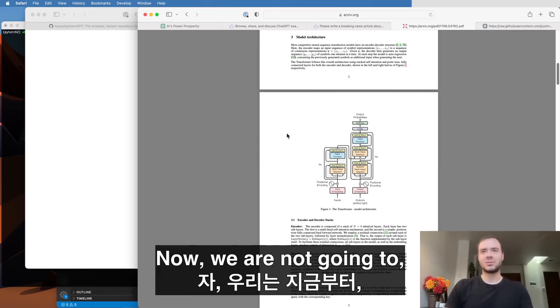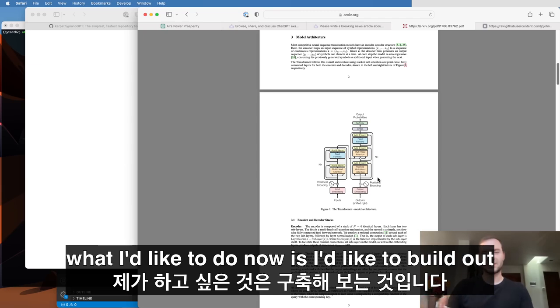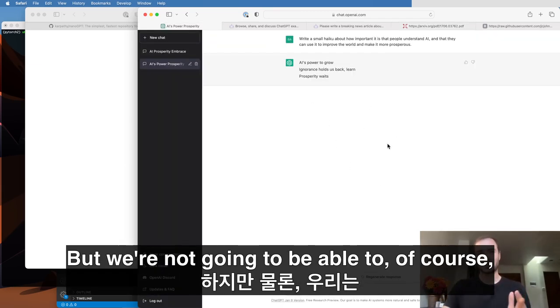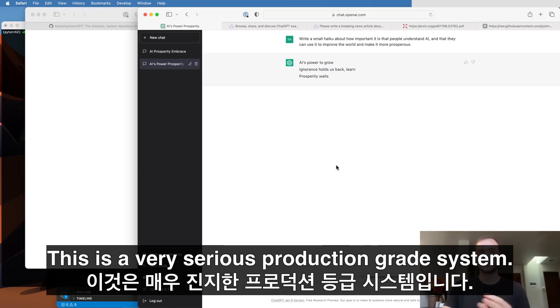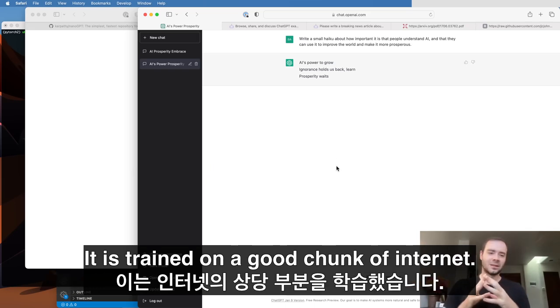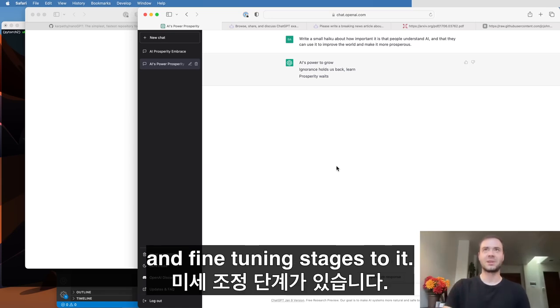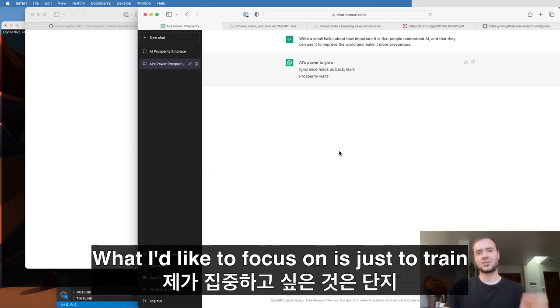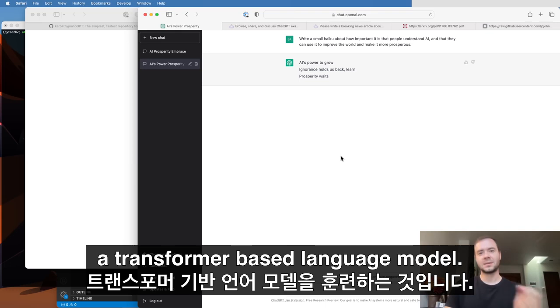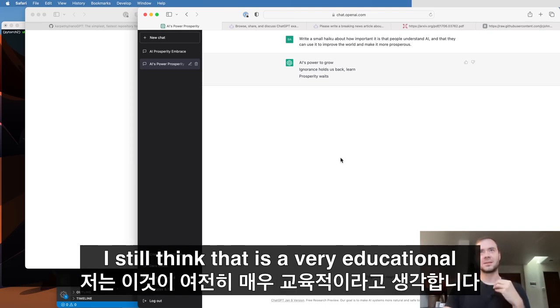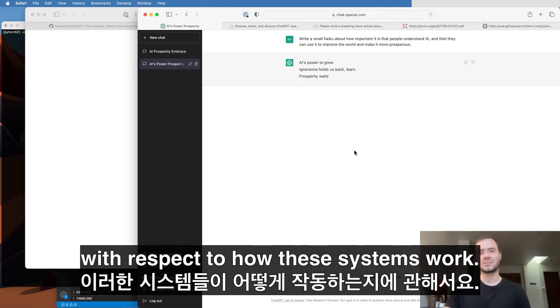Now, what I'd like to do is build out something like ChatGPT. But we're not going to be able to reproduce ChatGPT, of course. This is a very serious production-grade system, trained on a good chunk of the internet, with a lot of pre-training and fine-tuning stages, so it's very complicated. What I'd like to focus on is just training a transformer-based language model, and in our case it's going to be a character-level language model. I still think that is very educational with respect to how these systems work.